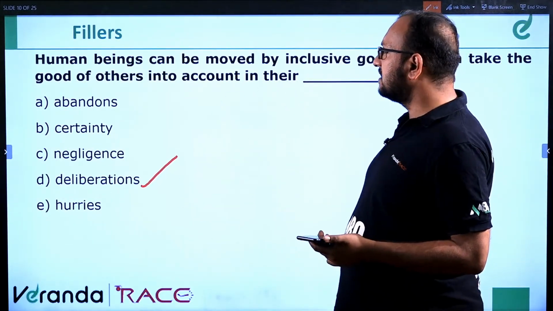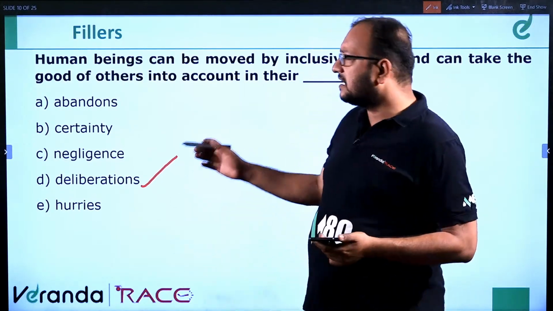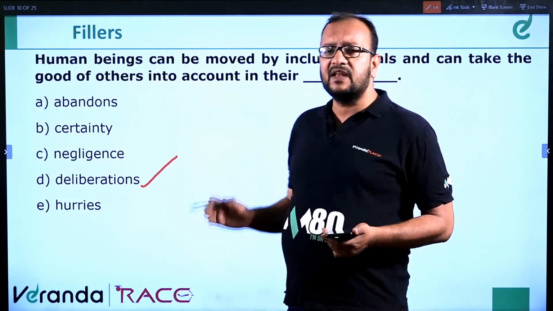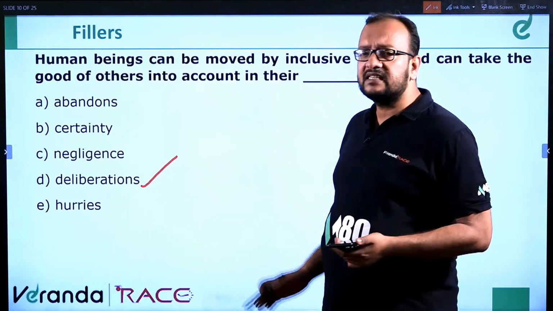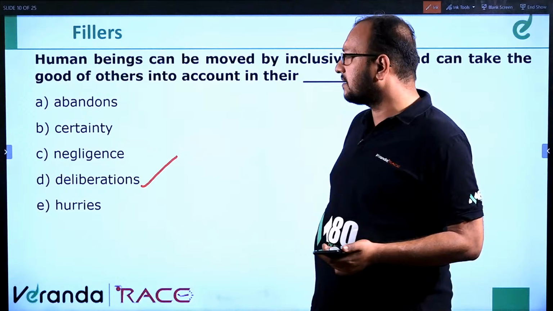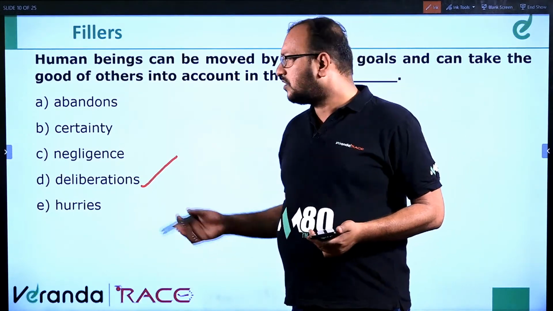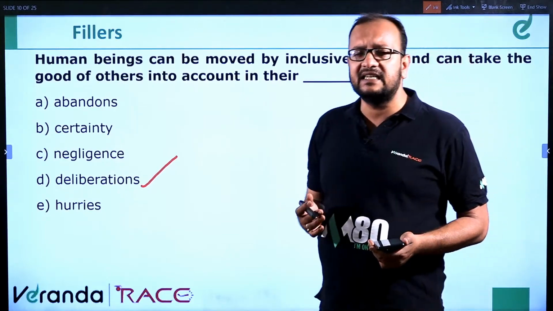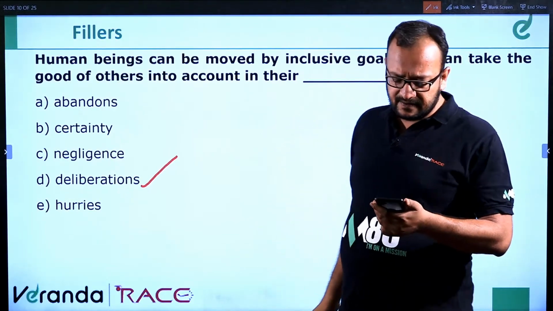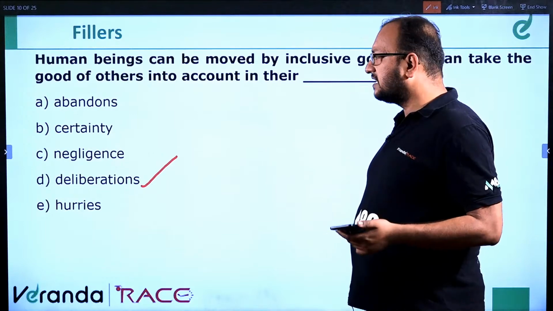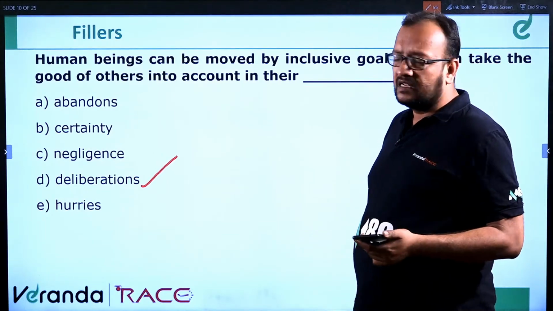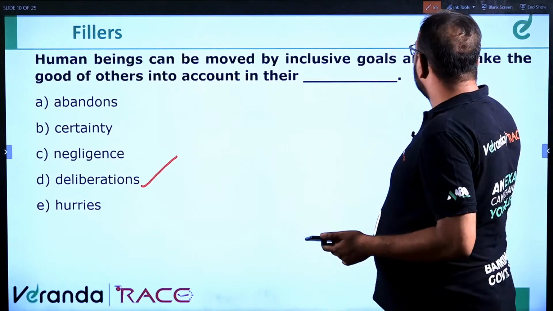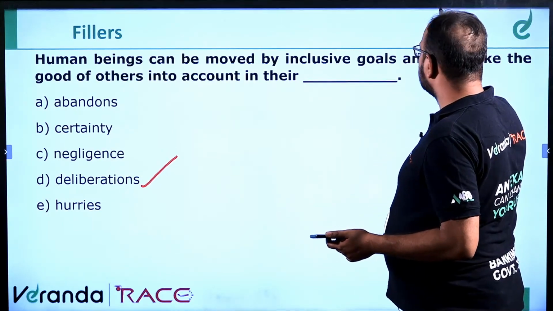Hurries, negligence, certainty, abandons. Abandons means leaving someone or leaving a place. Certainty is definitiveness. Negligence is ignoring or neglecting someone. So here it should be deliberation, which means intentional actions. No, Vignesh, it's not negligence, it is deliberations. Deliberations means actions. Okay. Next question.